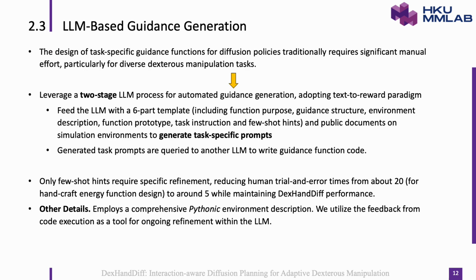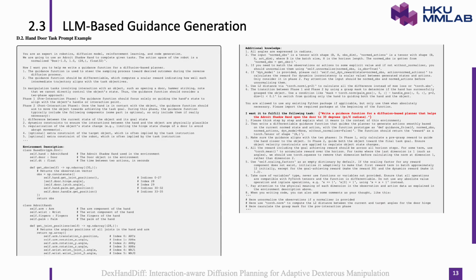Designing guidance functions manually for each task is time-consuming. To automate this, we propose an LLM-based guidance generation pipeline. First, we prepare a template prompt containing function purpose, guidance structure, pre- and post-contact, environment details, hand and object DOFs, function signature, task instruction, and hints. Second, we use a code generation prompt to produce Pythonic guidance functions. Here is an example of an LLM-generated guidance function for door opening.